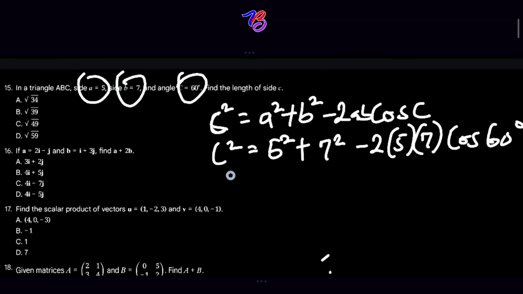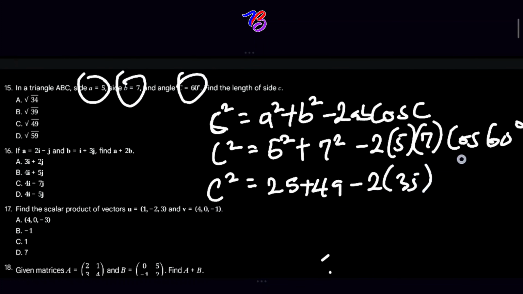So if we solve this further, we have c squared is equal to 25 plus 49 minus 2 into 35, multiplied by 1 over 2. You know why? Because cos 60 is 1 over 2.